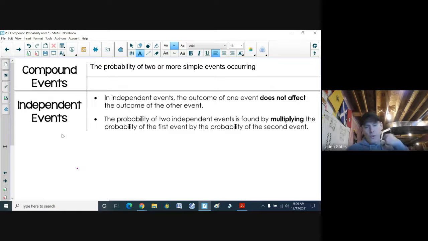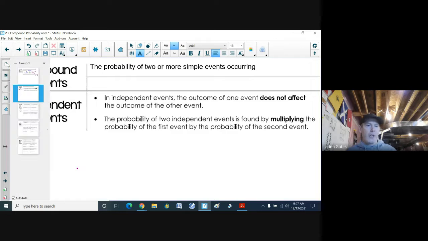All right, now there's 2 types of compound events that we're going to look at: independent events, and then the other one, dependent events. Now, independent events means the outcome of one event does not affect the outcome of the other event. We'll see the difference shortly. The probability of 2 events is just found by multiplying the probability of the first event by the probability of the second event. That's key for us because we're going to use that information.